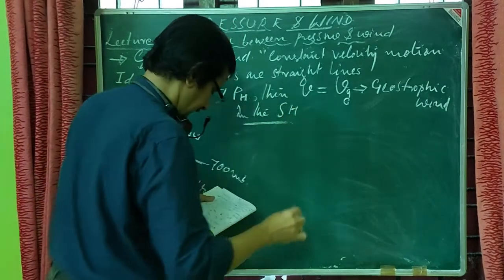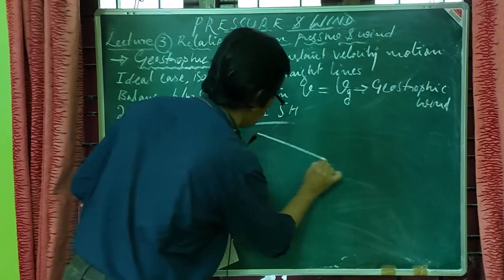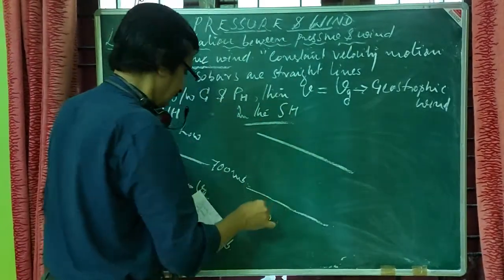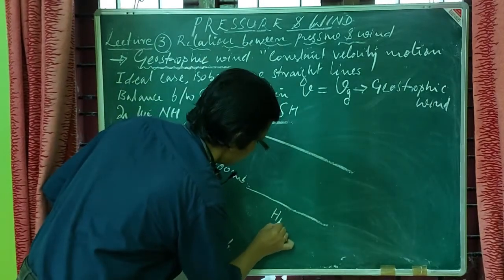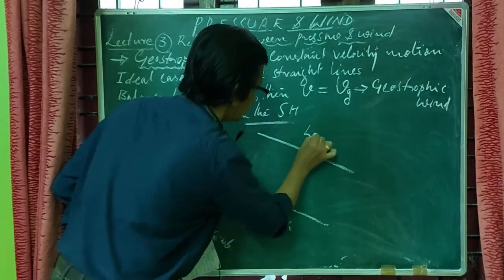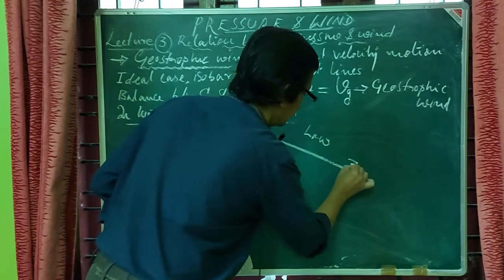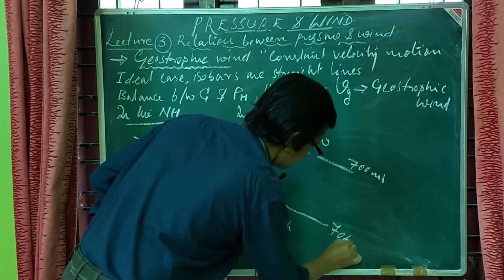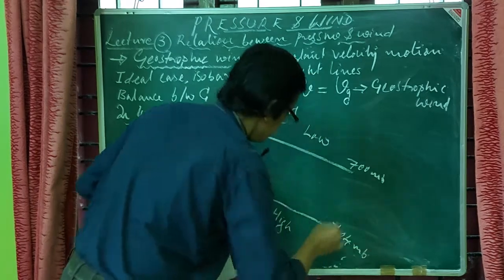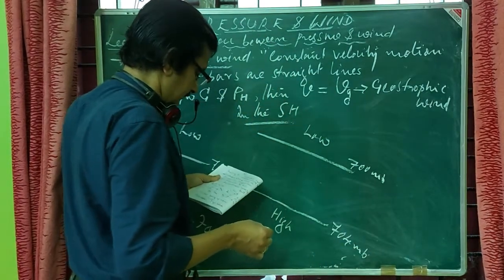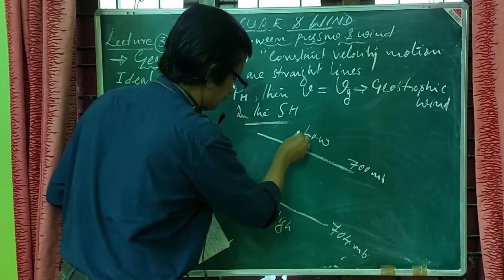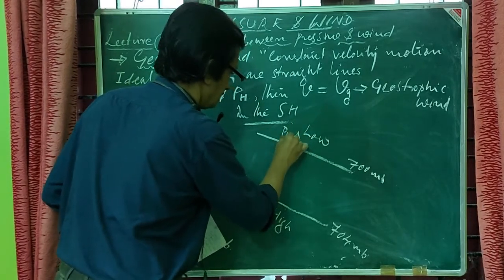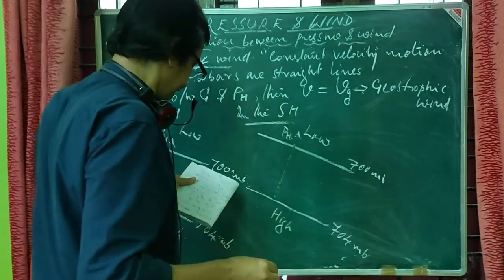And in the case of southern hemisphere, say this I am taking as high, this I am taking as again low, let it be 700 millibar, let it be 704 millibar, and here also no doubt the pressure gradient force will be from high to low only.